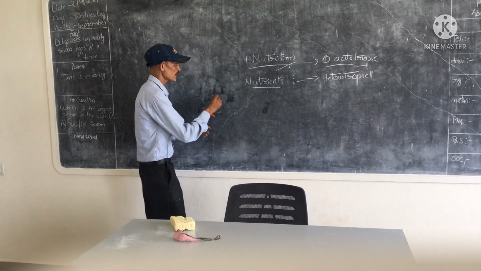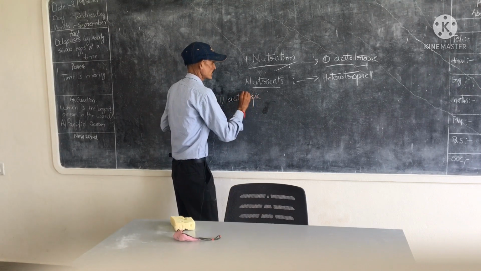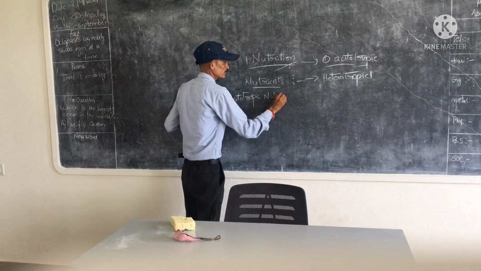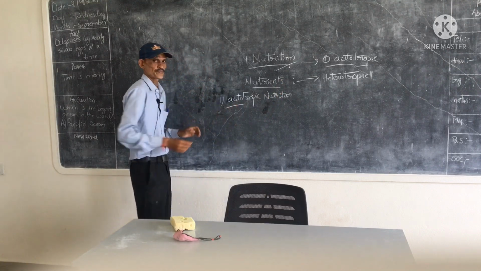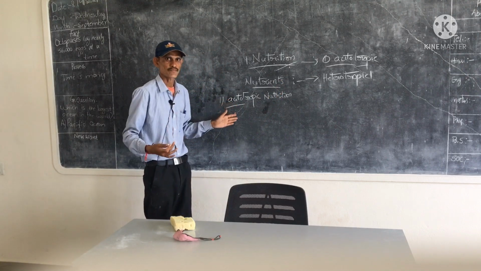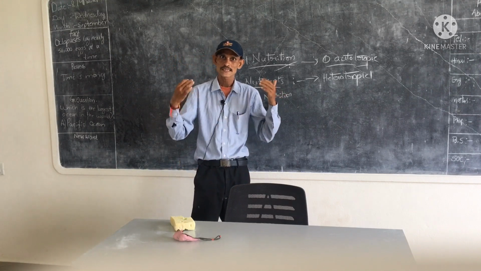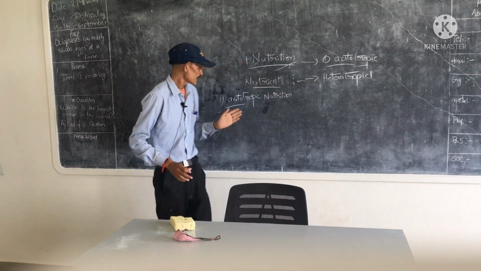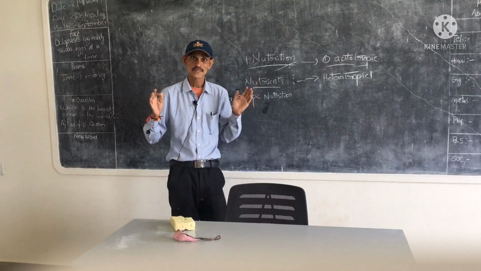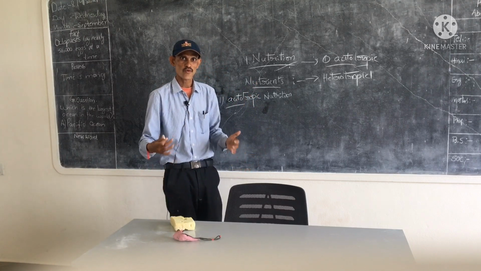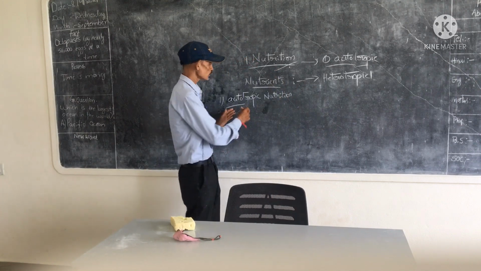First of all, we learn about autotrophic nutrition. Here auto means itself. Nutrition means intake of food materials and utilization of food materials. What is meant by autotrophic nutrition? Autotrophic nutrition means some organisms make their own food materials. These organisms are autotrophic organisms, and this type of nutrition is autotrophic nutrition.